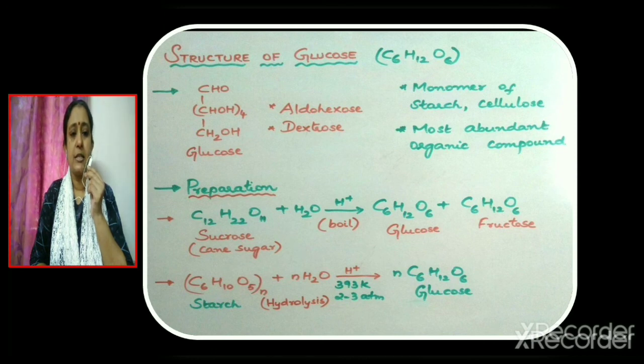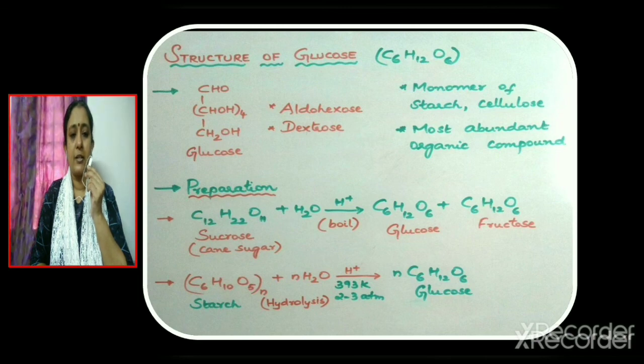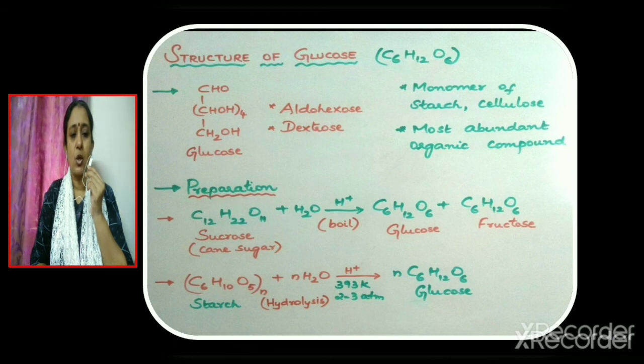Now, let us consider the next method of preparation. Starch can be used to prepare glucose. It is by the hydrolysis of starch that we get glucose. Here again, the hydrolysis can be carried out in the presence of an acid like dilute HCl. Starch is C6H10O5 n times. So, starch on hydrolysis gives glucose, C6H12O6. So, these are the 2 methods of preparation of glucose.